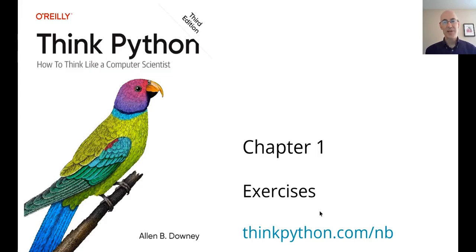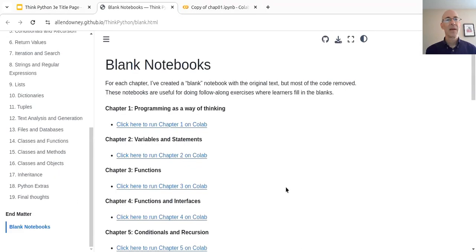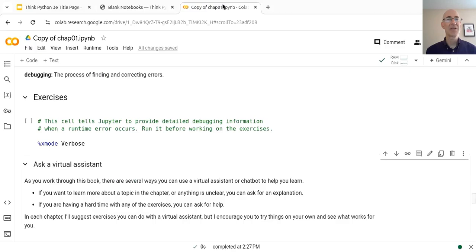As always, you can start from this link, thinkpython.com/nb. That will load this page where you have links to the notebooks, so you can click here to run Chapter 1 on Colab. Since we've already started this chapter, I'm going to go back to the copy of the chapter that I've already been working in, and I've loaded up the exercises section.